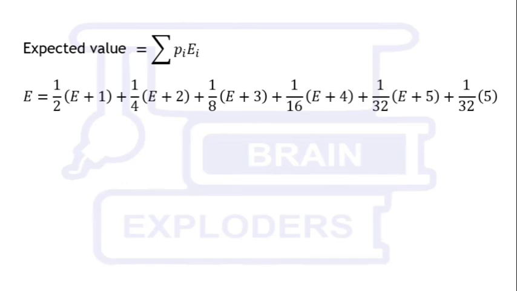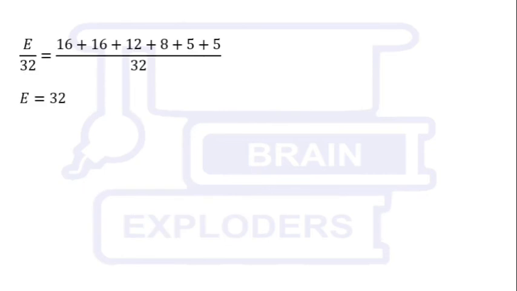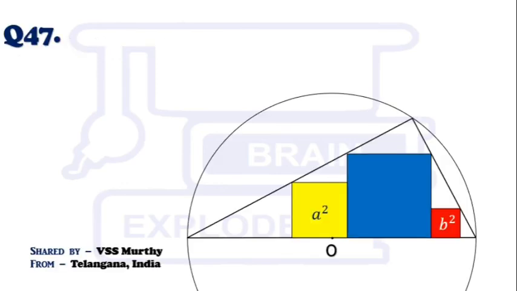Now, expected value is the summation of values times their corresponding probabilities. So E is equal to 1 upon 2 times (E plus 1) plus 1 upon 4 times (E plus 2) and so on up to 1 upon 32 times 5. On solving this equation, we get E equals 62. Hence, 62 is the expected number of moves to get 5 heads in a row. This was our solution. Let's move to another question.